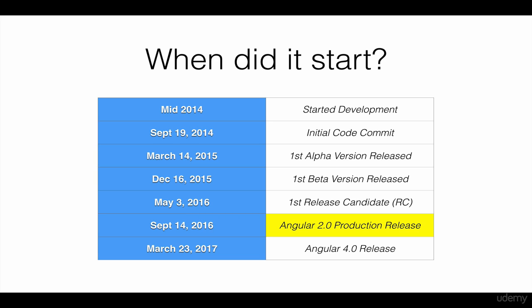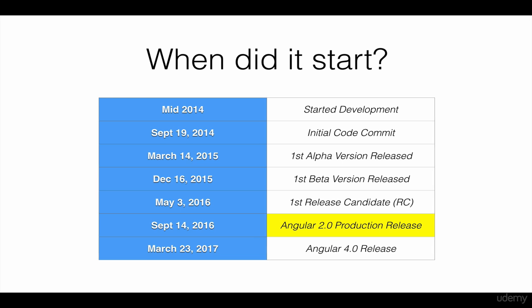But again, don't worry. The new Angular 4 version and the upcoming Angular 5, 6, 7, and so forth are not another rewrite of the initial Angular 2 version that was released in 2016. So to simplify, we can just call Angular 2 simply as Angular. Thus, we will use the terms Angular 2 and Angular Framework interchangeably in the entirety of this course.